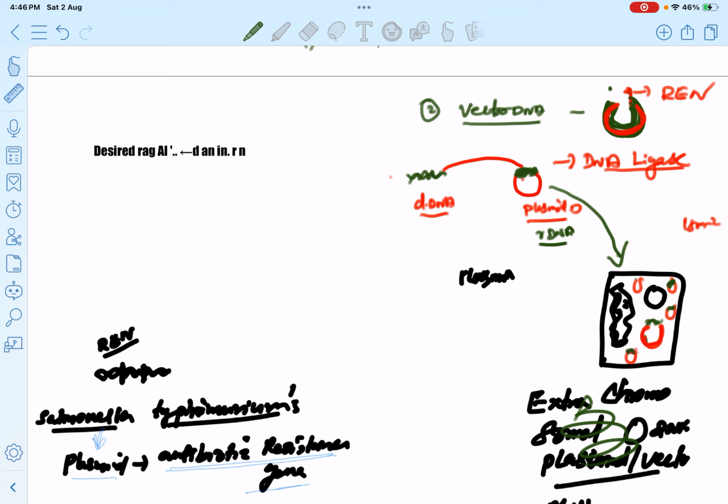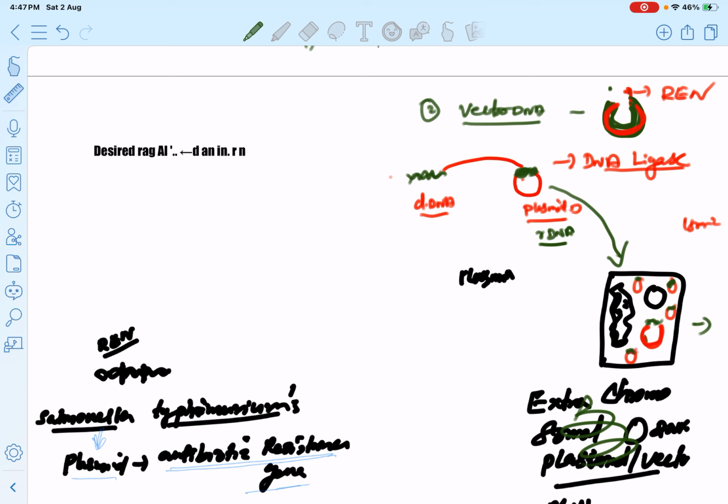This desired DNA with the plasmid is cultured in a culture medium and it produces a large amount of antibiotics or vaccine, etc. Or the desired gene, like the gene responsible for blue color, the intelligence of Einstein, etc. Clear? That's all about the rDNA technology.